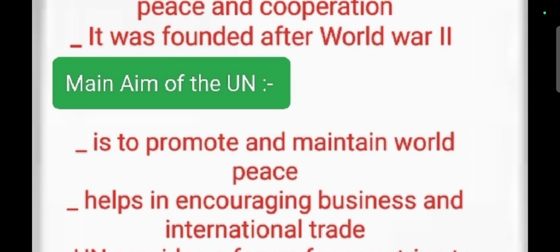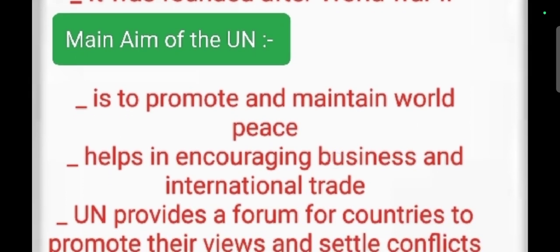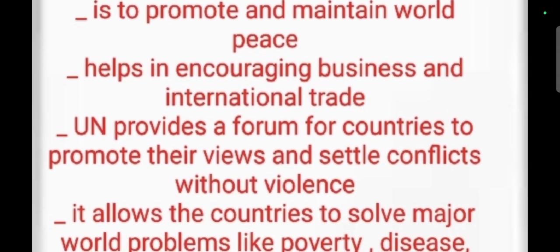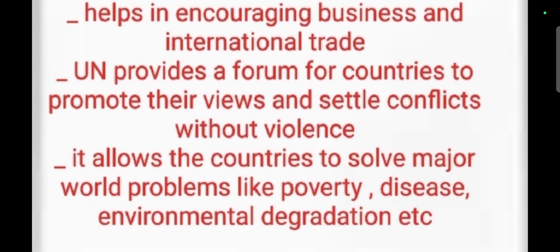The main aim of the United Nations is to promote and maintain world peace and cooperation, and it also helps in encouraging business and international trade. The United Nations provides a forum for countries to promote their views and settle conflicts between countries without violence. It wants peace without violence, and it has to give solutions whenever countries are fighting with each other, whenever there are disputes or conflicts between them.